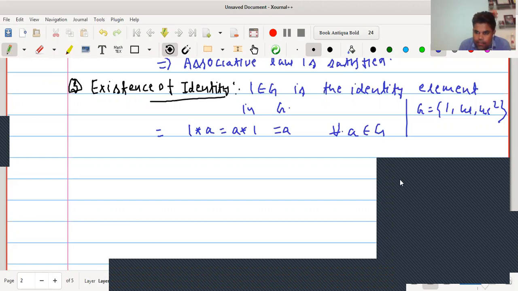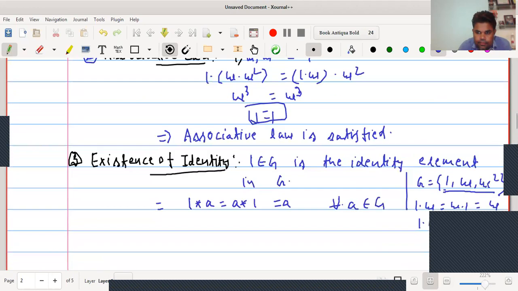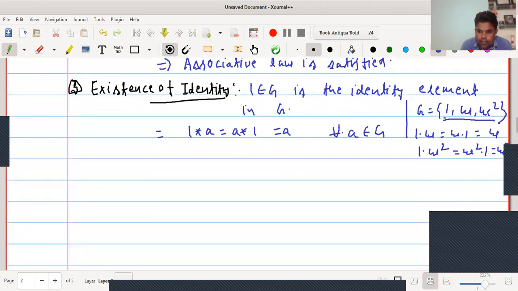If we take the other element, 1 into omega square equals omega square into 1, which is also equal to omega square. Hence, we can say this implies identity element exists.